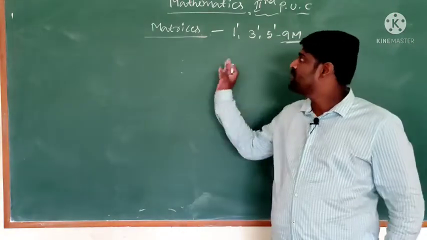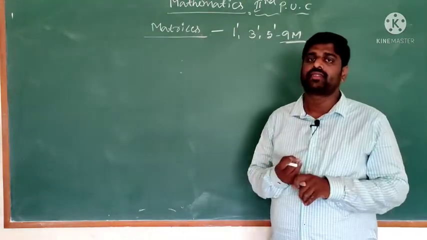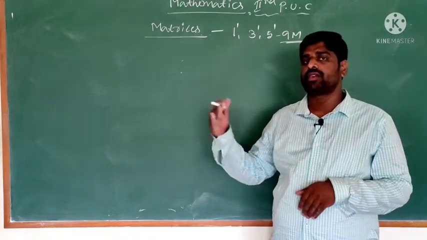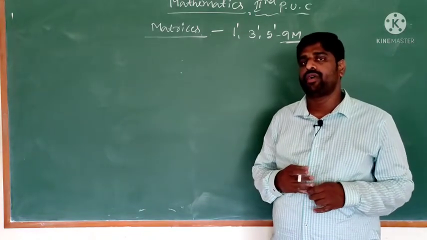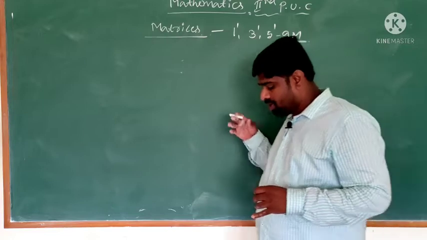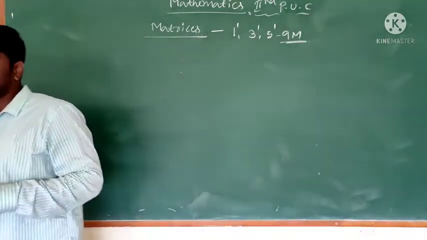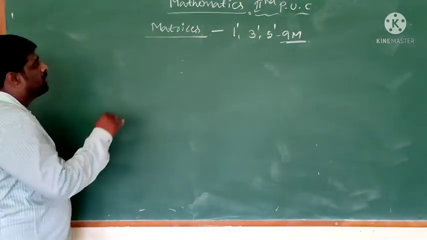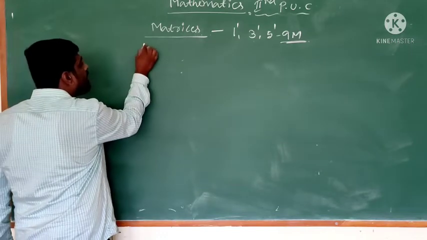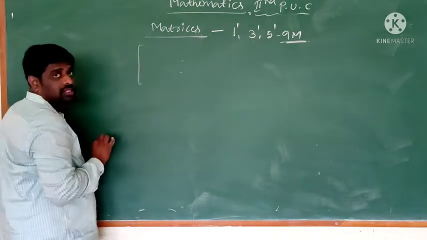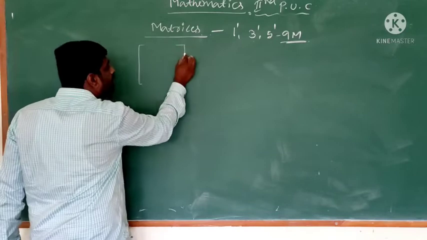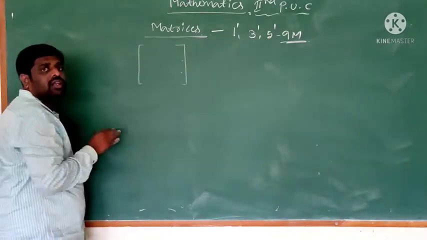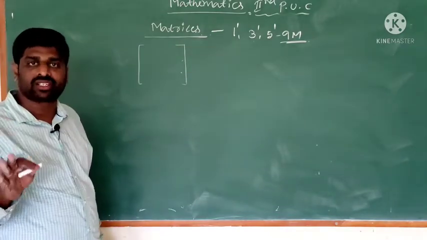So this is algebra, matrices and determinants. These two chapters belong under the part of algebra. So here, matrices means a rectangular arrangement of numbers or functions.